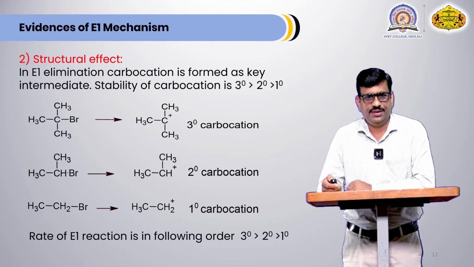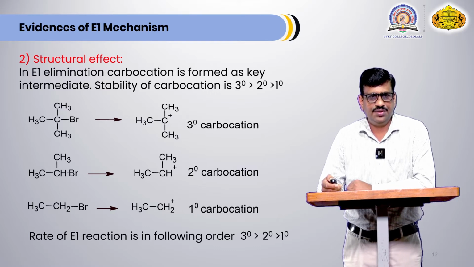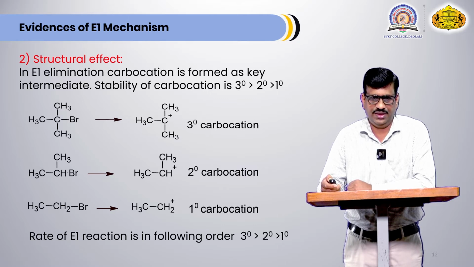Now let's see here, the substrate is tertiary butyl bromide, and when the carbocation is formed, tertiary butyl carbocation is obtained here. In the second case, secondary carbocation is obtained, and in the third case, primary carbocation is obtained. When it is possible, these primary and secondary carbocations try to convert themselves into tertiary carbocation.